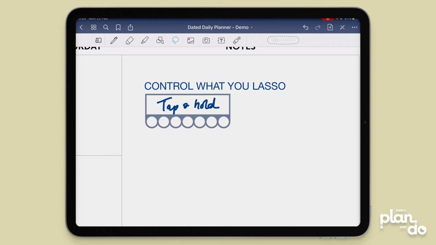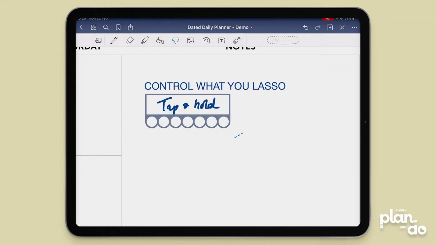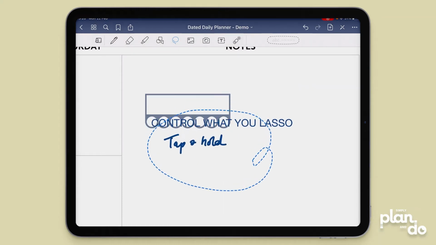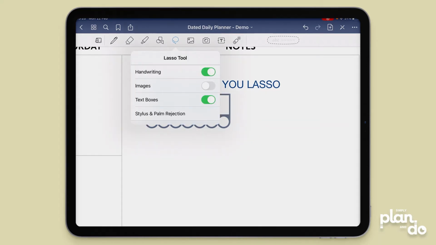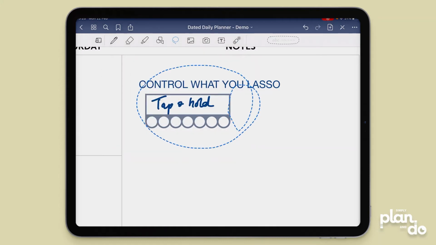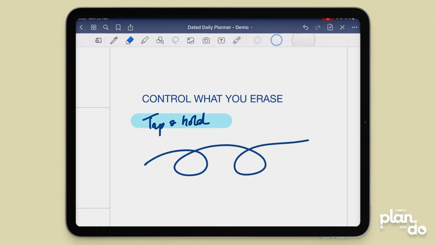Now if I tap on the Lasso tool again, let's turn off images. This time when I grab everything and I try and move, it's leaving the little tracker bar behind. And again, if I tap and hold, this time I'm just going to pick up the image and nothing else. So if I grab everything and I move, I can just pick up the image by itself.